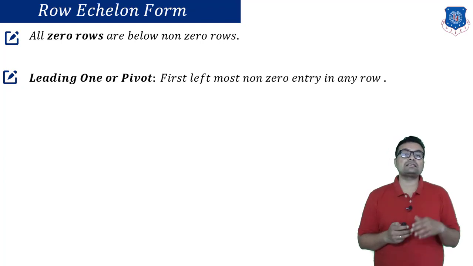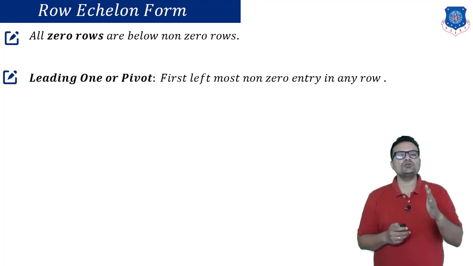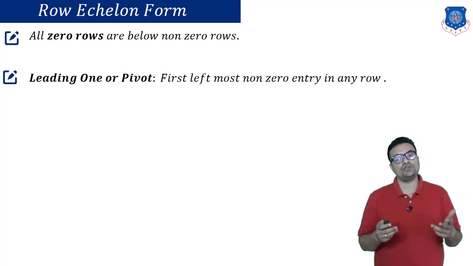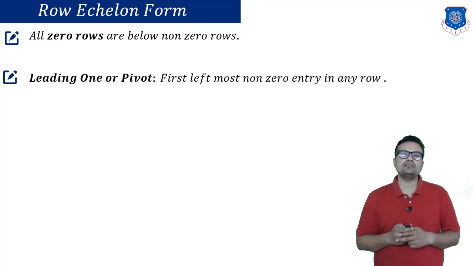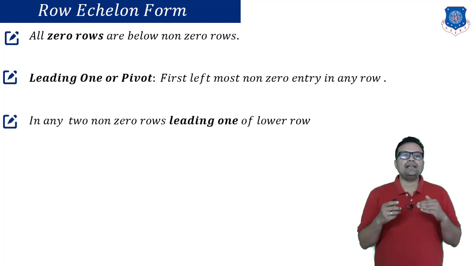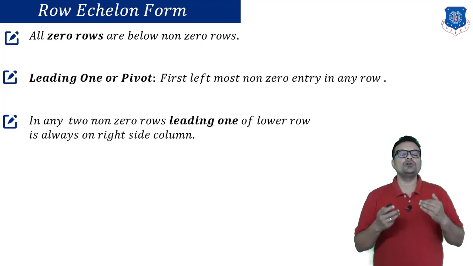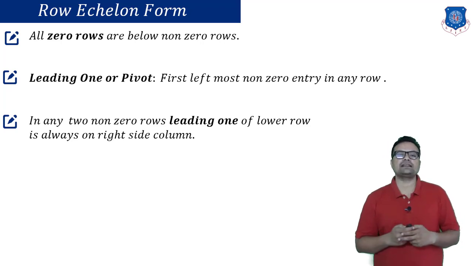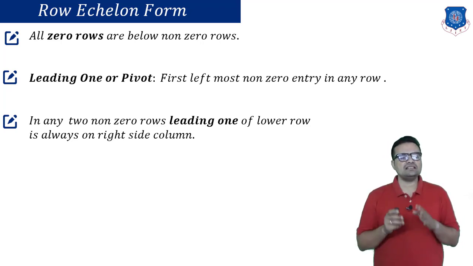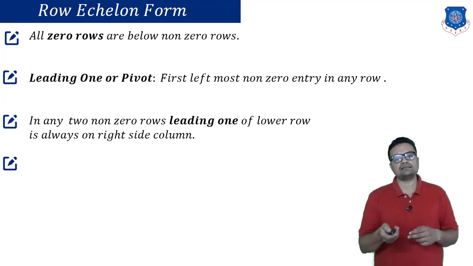This pivot is also known as leading one. One doesn't mean it is numerically one, it is leading one to all non-zero entries, which may or may not be present in the row. This pivot is playing a crucial role in our row-echelon form. So now let us consider the condition for non-zero rows. In any two non-zero rows, the leading one, or as we know, pivot of a lower row is always in a column to the right. Let us understand these two properties by example.